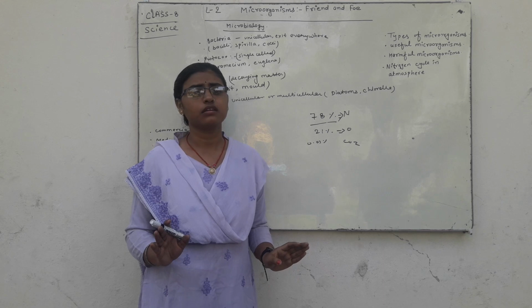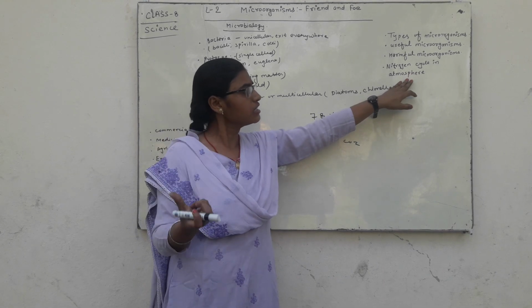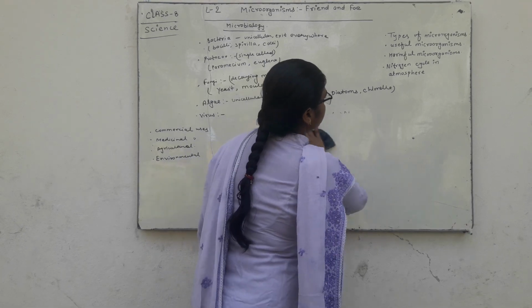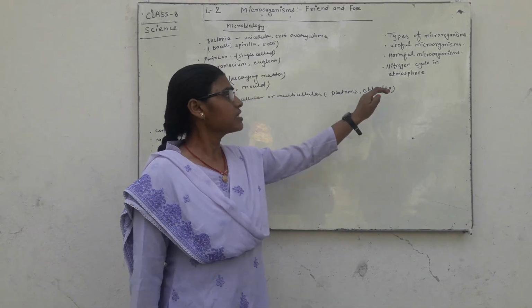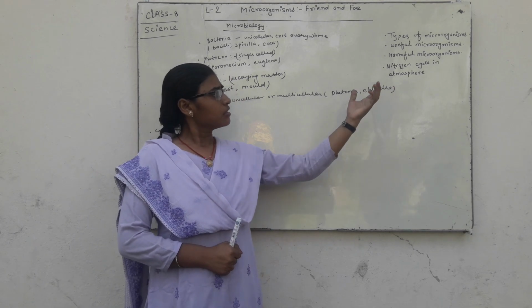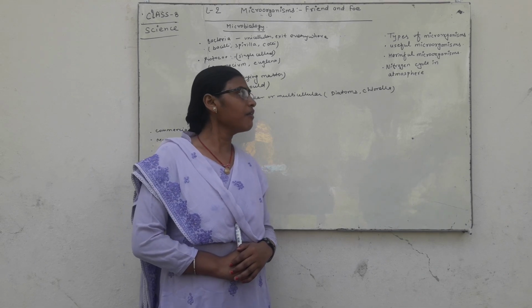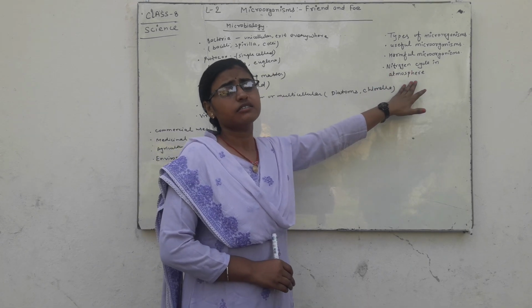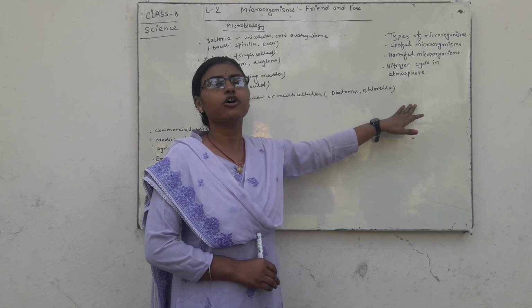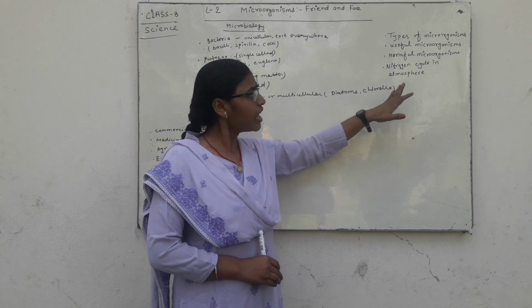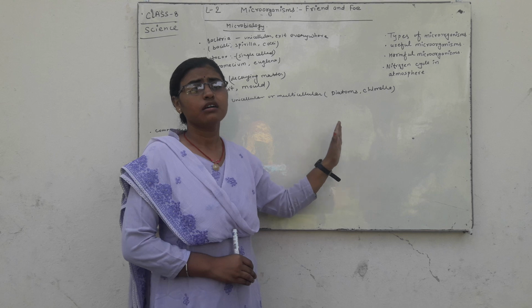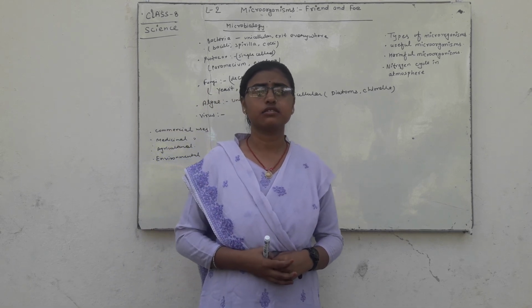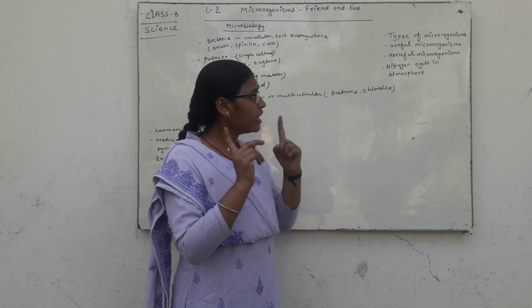Nitrogen cycle in atmosphere. There is 78% nitrogen in our atmosphere, but plants and animals cannot obtain it directly.